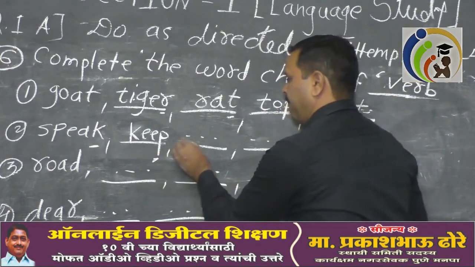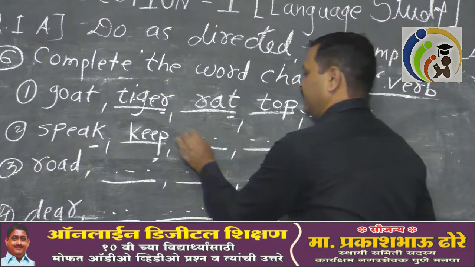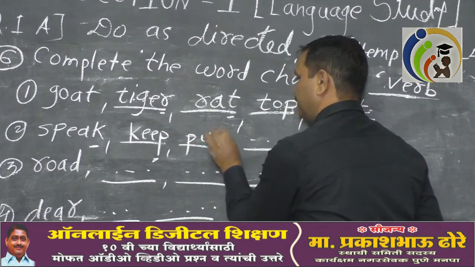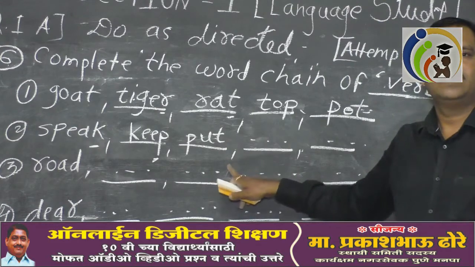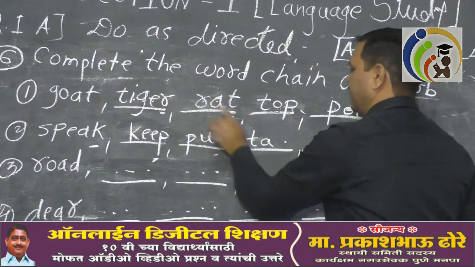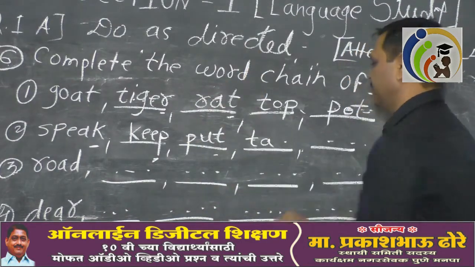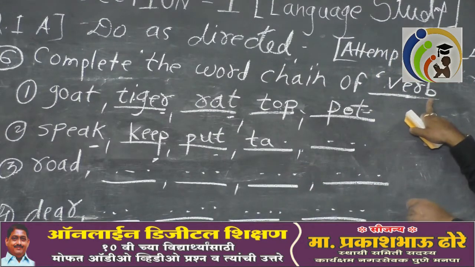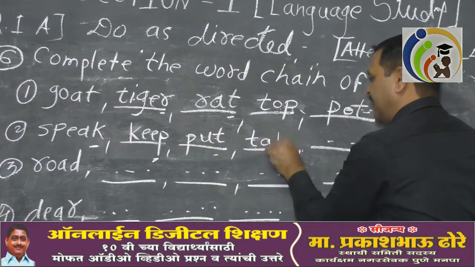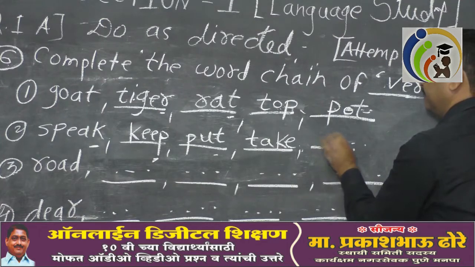P, pick. P-I-C-K, pick. Or put. P-U-T, put. Last one is T, take. I cannot write tiger, I cannot write other nouns, I cannot write adjectives, I will write only verbs. Because they have asked verb, the word chain of verb. Speak, keep, put, take, T-A-K-E, take, and E-A-T, eat.